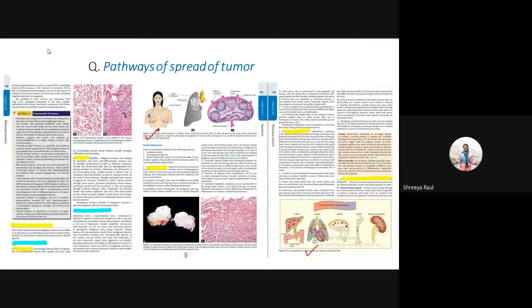While looking at the pathways of spread of tumor, what you can do is see the basic headings. It's been divided into local invasion and metastasis. Local invasion has 2 headings, that is benign tumors and malignant tumors. And metastasis has 3 headings, that is lymphatic spread, hematogenous spread, and spread along the body cavities. So this is everything. If your concepts are clear, this is all very basic stuff. You can elaborate accordingly in your own language.